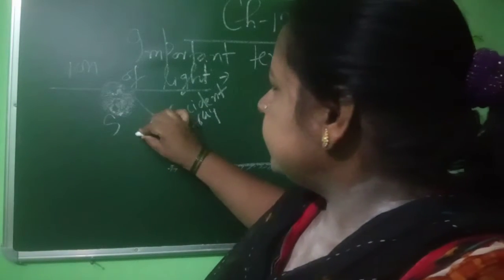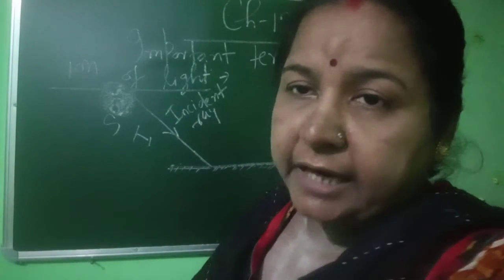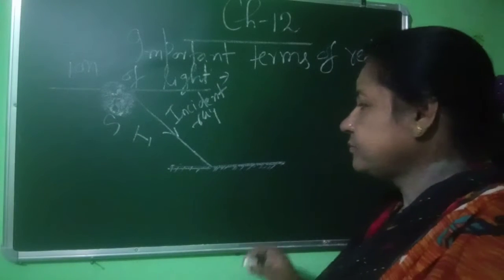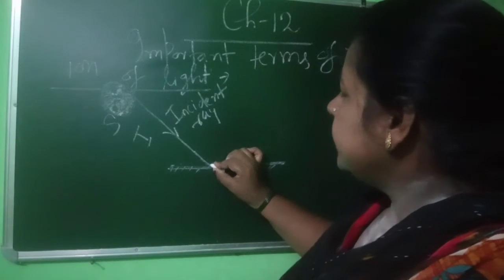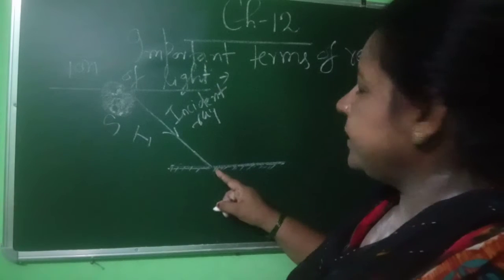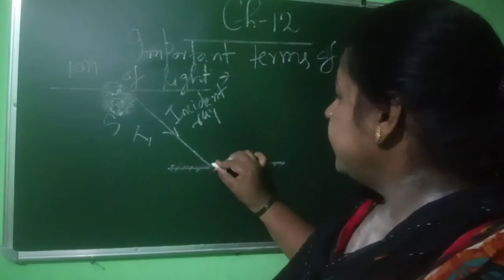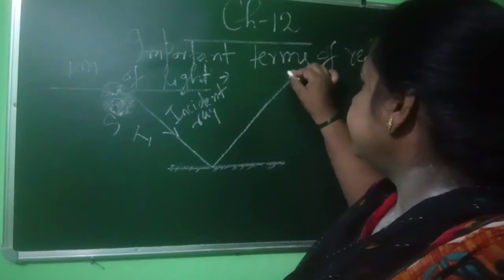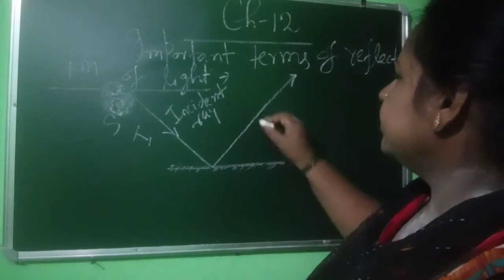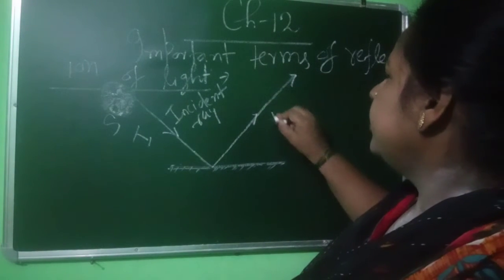This is represented by I. Understand? Now this ray is reflected by this mirror. Here is the light reflected by this mirror. Now this is the reflected ray.